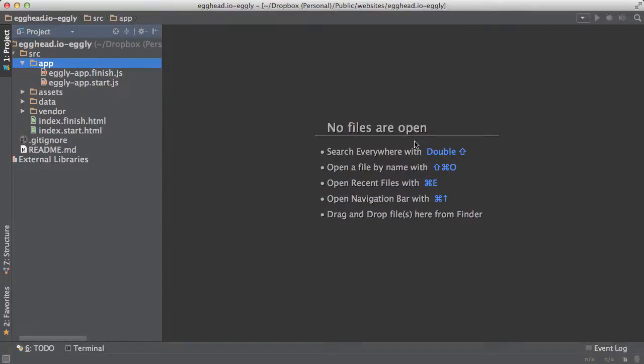Hello, this is Lucas Rubicky, and in this lesson we are going to address one of the most fundamental principles of good architecture, and that is the file structure.